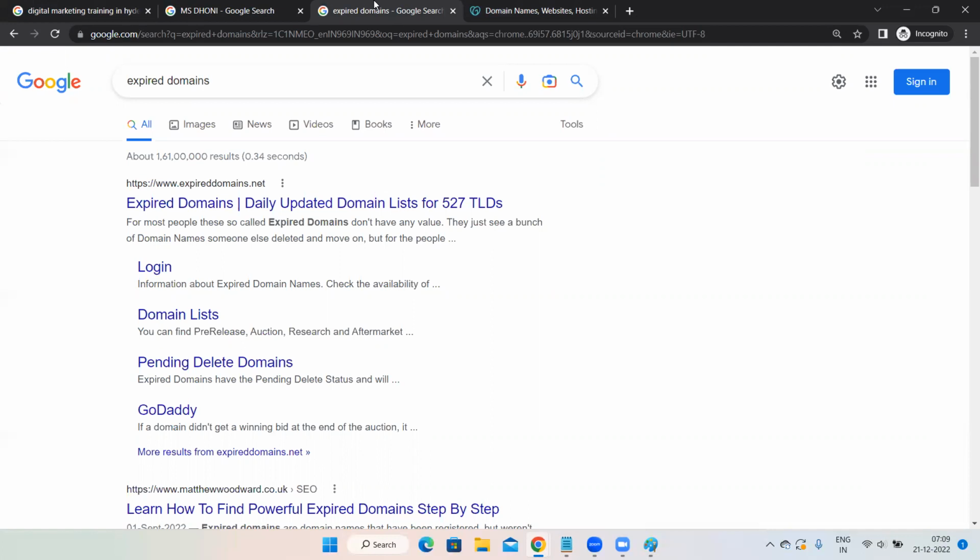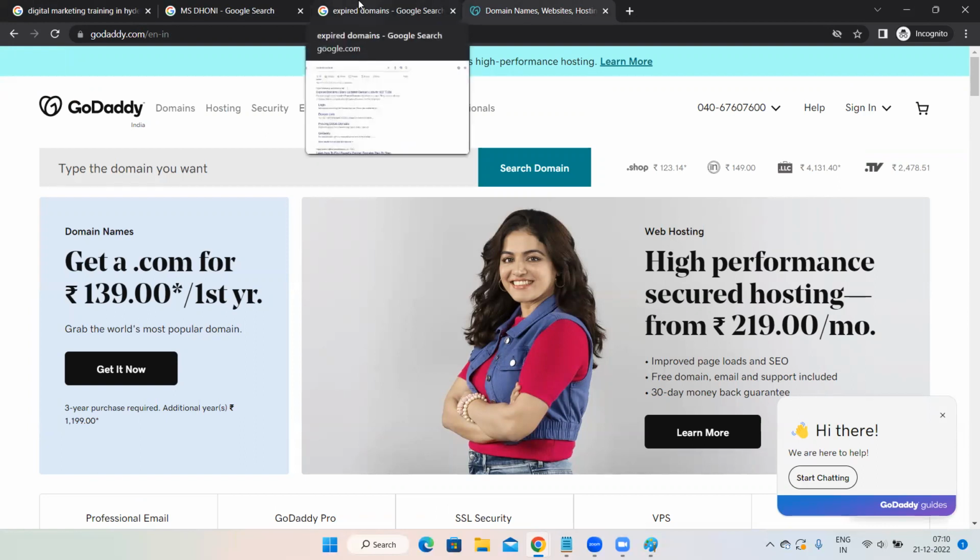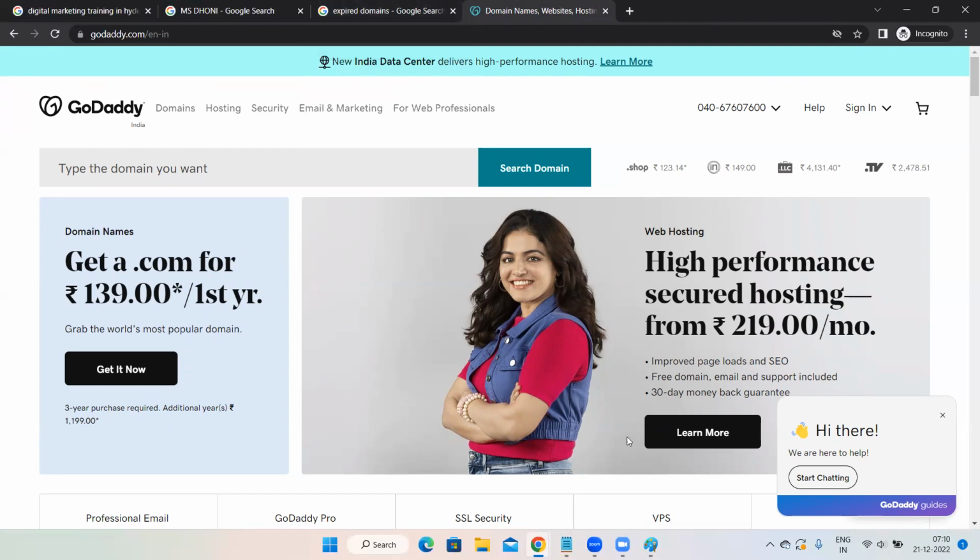So those kind of domains people will purchase. Why people will purchase those kind of domains? Because that domain was already purchased long back, right? It was purchased 2 years back and it has got expired. So what is the age of that particular domain? The age of that domain is around 2 years or around 5 years. So instead of purchasing a new domain directly, they will purchase the older domains or the expired domains. Why? Because Google gives preference to older domains rather than newer domains. That is the reason most of the people, not most, but few people try to purchase older domains.